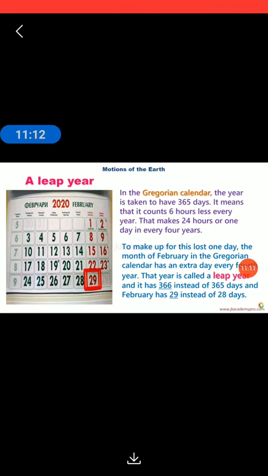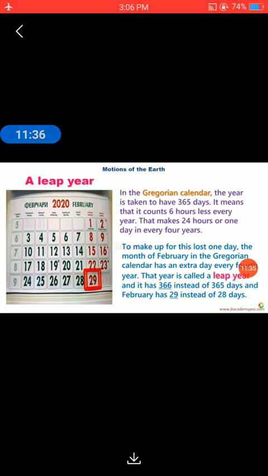Now let's understand the term leap year. In a Gregorian calendar. Now what do you mean by Gregorian calendar? The calendar that is used all over the world. That is the calendar which we use in our daily life. Now in a Gregorian calendar, the year is taken to have 365 days.